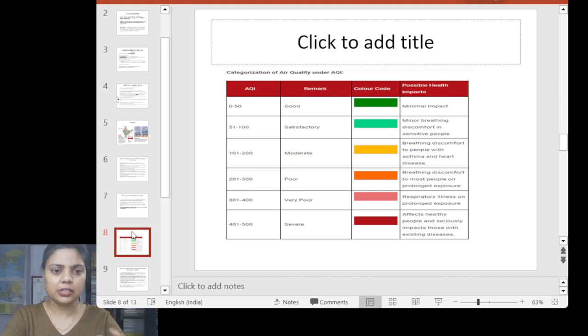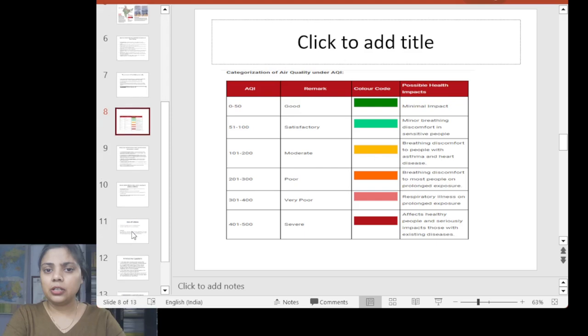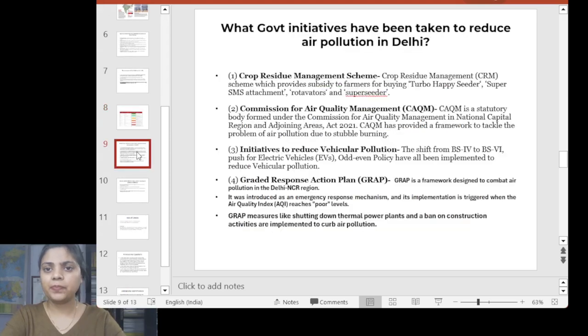Yeah, green is showing the good condition of air pollution. When it goes to red, that is the severe condition. So that has been asked already. Now we are going to see what government initiatives have been taken to reduce the air pollution in Delhi.